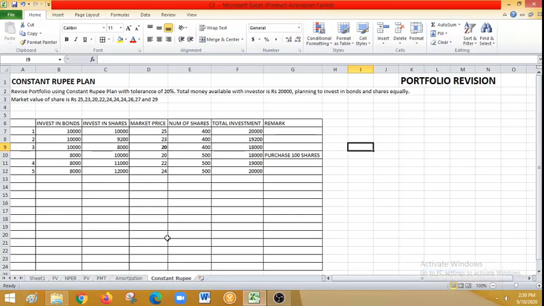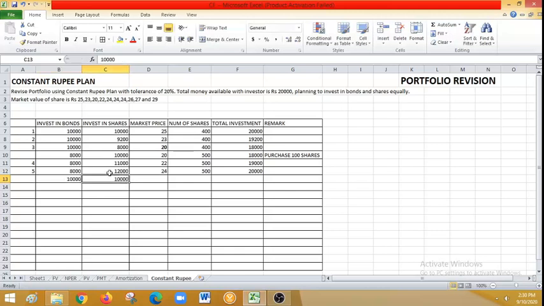Okay, so what should I do? Whenever it hits a trigger point, I need to bring back the investment in shares to its original value. What is the original value invested in shares? It is 10,000. So if it is 10,000, what happens here? From 12,000 it is reducing to 10,000, which means I need to invest the remaining money in bonds, right?